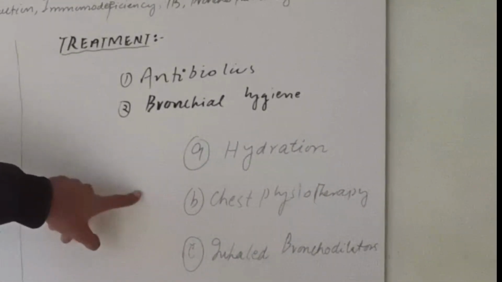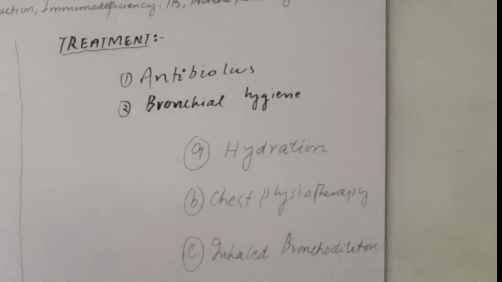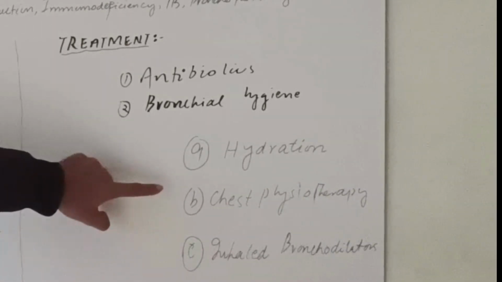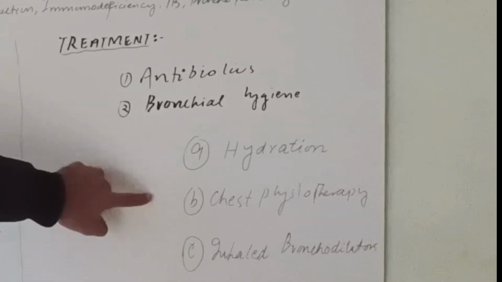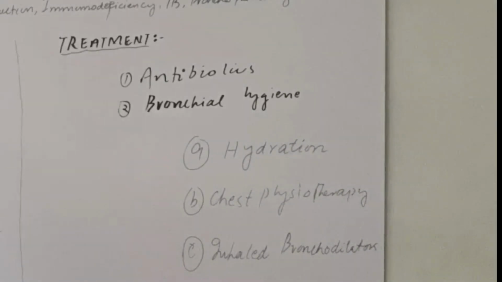The other is chest physiotherapy. In chest physiotherapy there are two things: one is postural drainage, the other is chest percussion, and both procedures are used to clear the airway of mucus. The other is inhaled bronchodilator, which will relieve the dyspnea symptom. So this was all about bronchiectasis.